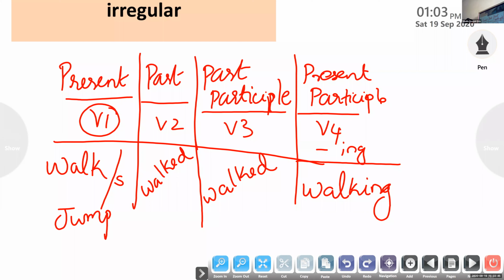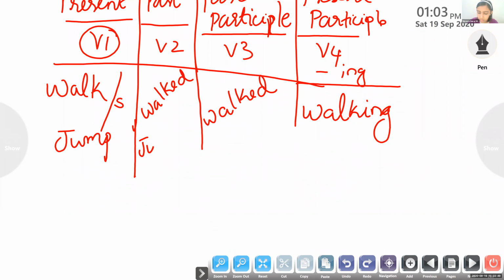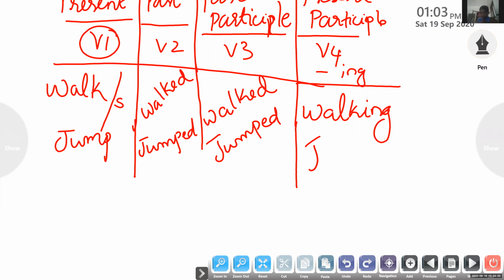Another example, the word jump. What is the past form? Jumped. Past participle form? Jumped itself. Present participle form? Jumping. Okay, very good.